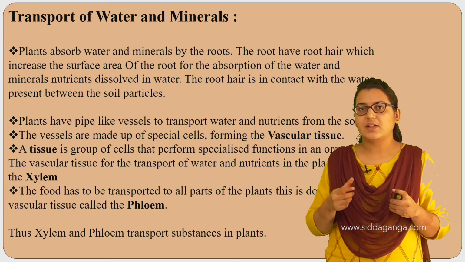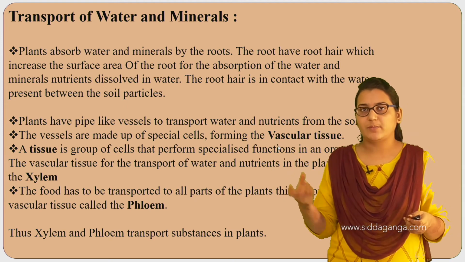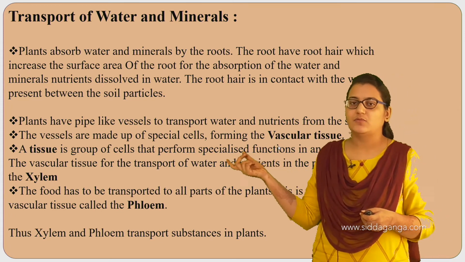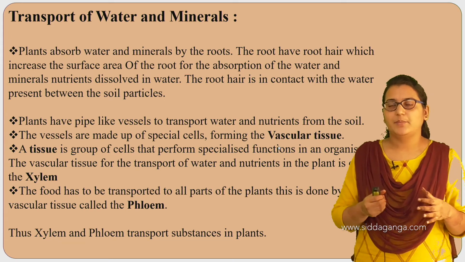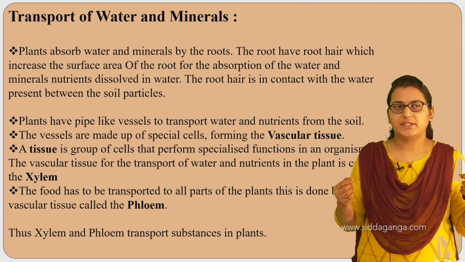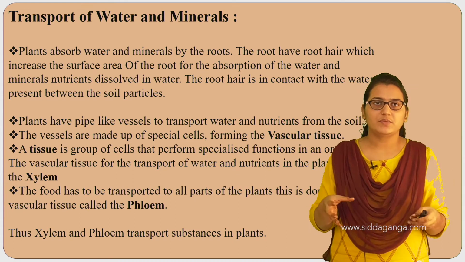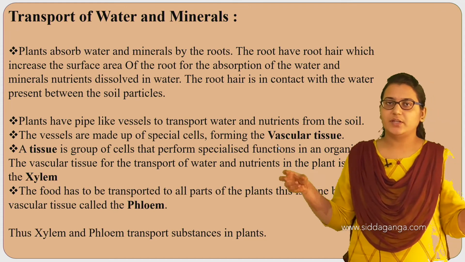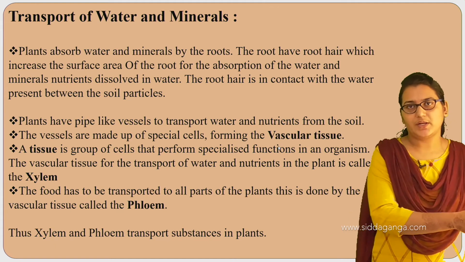So the plants have some pipe-like vessels. They have some pipe-like connections. We will study what those pipe-like vessels are. These vessels are made up of special cells, forming the vascular tissue. So a plant contains some pipe-like connections. What is the function of a pipe? When we connect a pipe to a tap, that is why the water moves. So that pipe forms a transporting medium, right? So the pipe is the transporting medium through which the water moves to the other part, right?